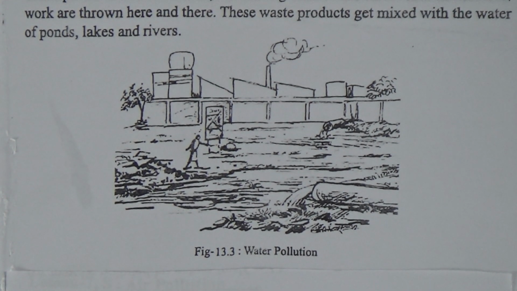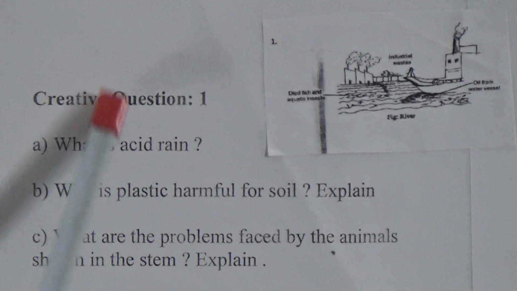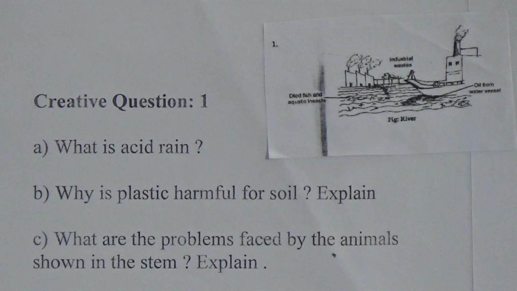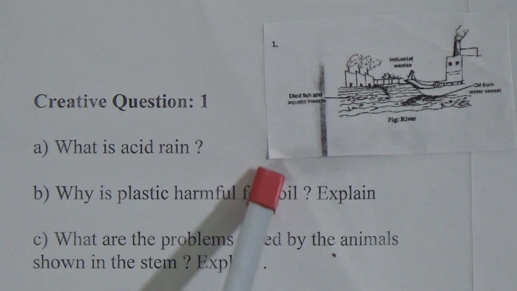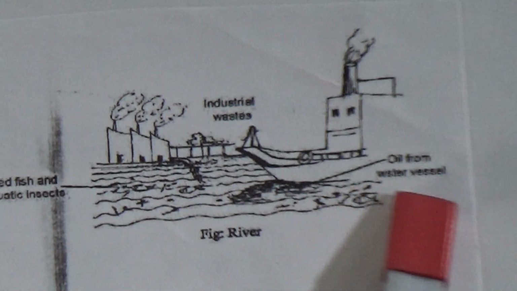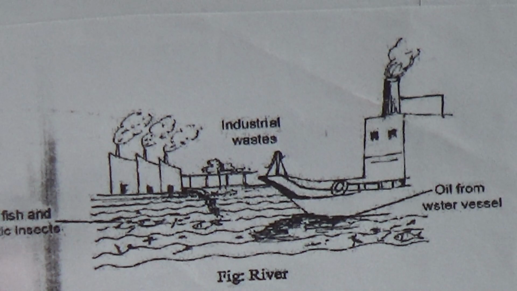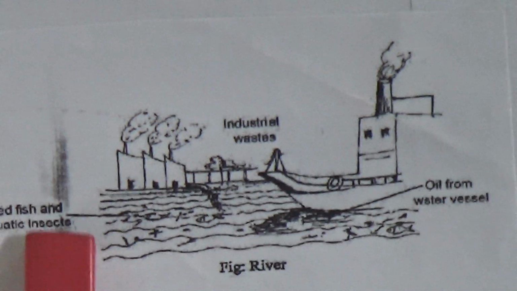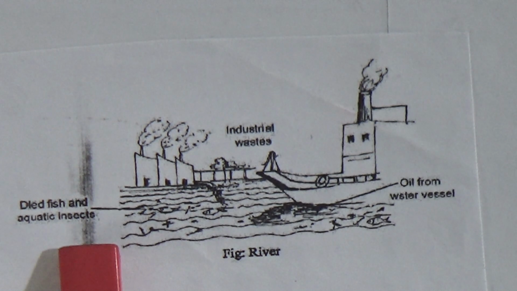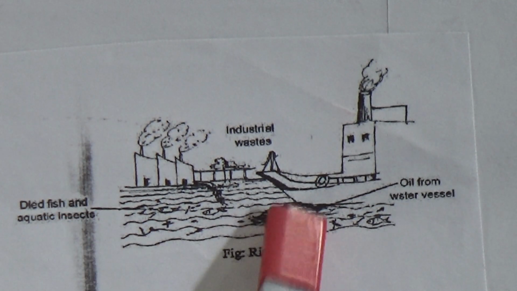Students, now we will discuss our creative question, number 1 creative question. And here is a stem. You can see here is a picture. This is a river picture, and this is industrial wastage emitted from industry, and this is oil from the vessel, and this is dead fish and aquatic insects.